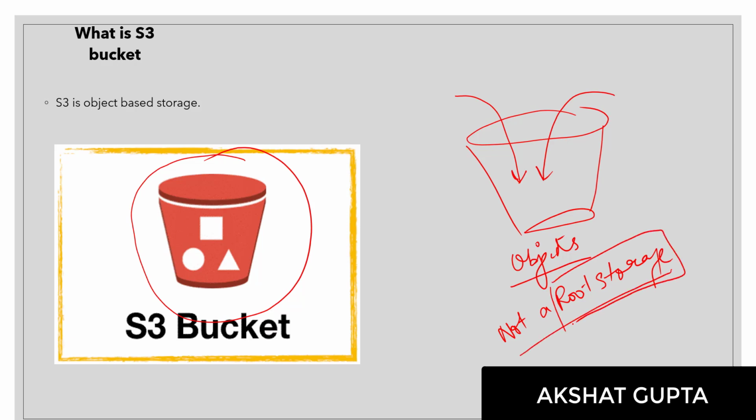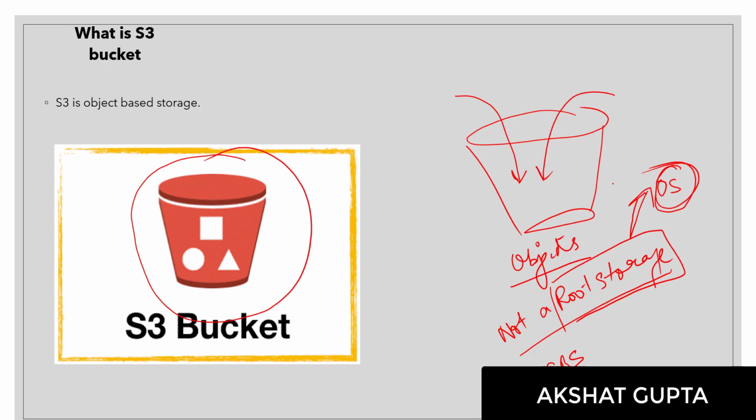When we discussed EC2, I told you about EBS storage and instance storage. I hope you know the difference between EBS and instance storage. EBS and instance storage are the root storage. What is a root storage? It is where you can install your operating system. So in the case of root storage, you can install your operating system. Let's say you are using Windows Server and you are installing Windows.